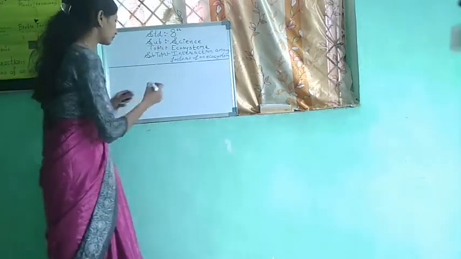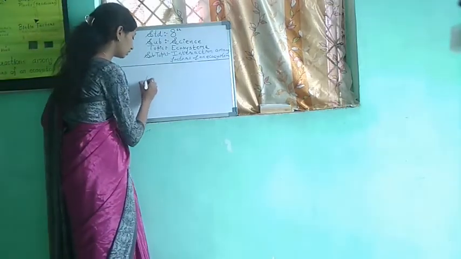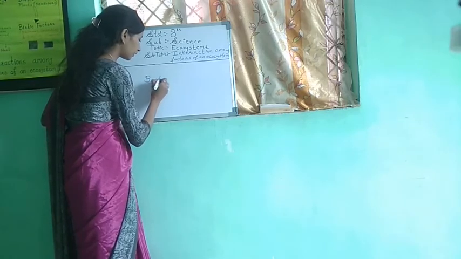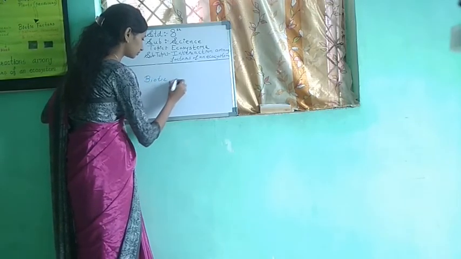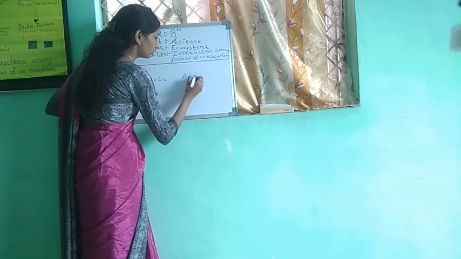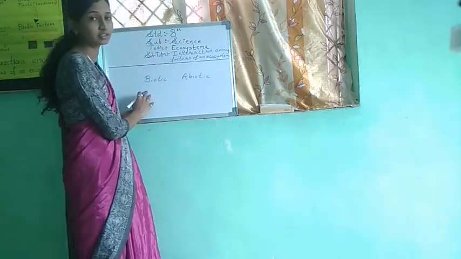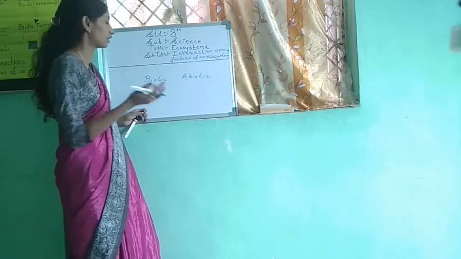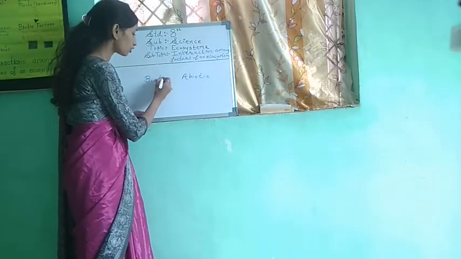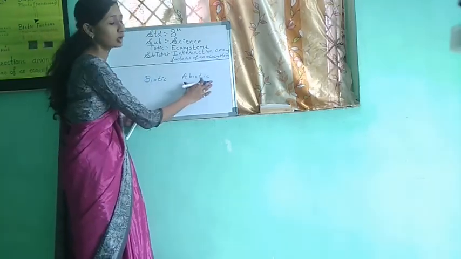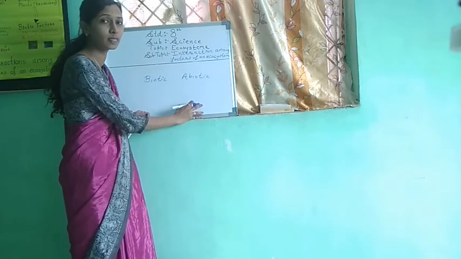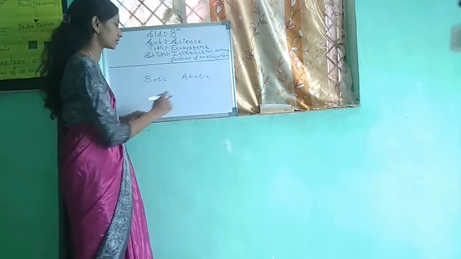As we have seen, biotic factors were there, abiotic factors were there. We have already seen examples of this. Biotic factors include plants, animals, right? Means all the living organisms. Abiotic factors include the non-living things, right?